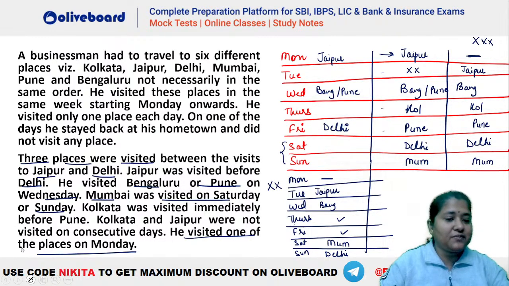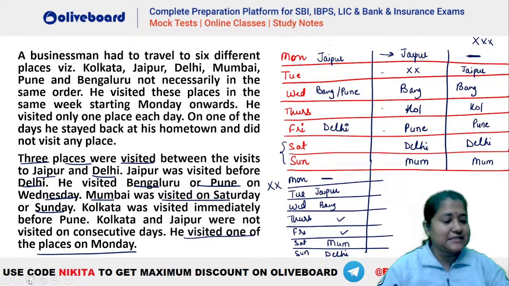Are we clear, everybody? यही आ रहा है? Everyone? So are we getting this arrangement, guys? So Jaipur, then we have a blank space here. Then we have Bangalore, Kolkata, Pune, Delhi and Mumbai. है ना? So you can see this is the answer that you will be getting. So the question is not wrong, है ना?